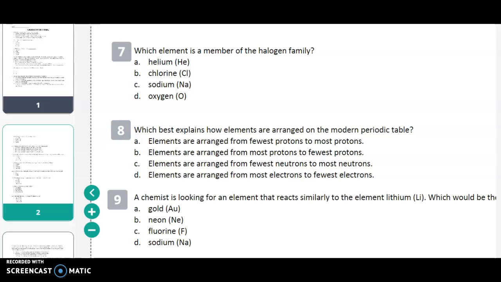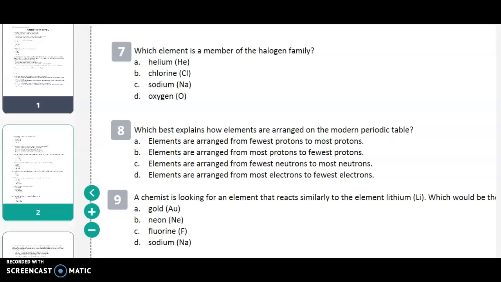Number 7. Which element is a member of the halogen family? A. Helium, He. B. Chlorine, Cl. C. Sodium, Na. D. Oxygen, O.